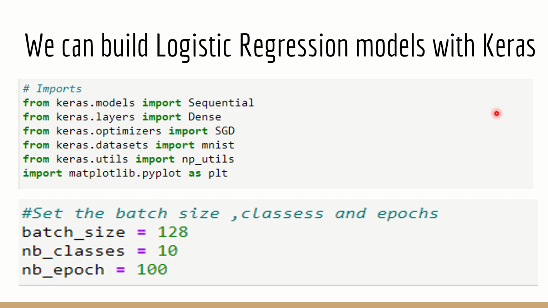Now we are going to build a simple logistic regression model with Keras, and I am going to use the MNIST dataset for this purpose. MNIST is a handwritten digits dataset, and it's a very famous dataset which I have also used in my deep learning playlist, which you might be interested to look into for deep learning related topics. Now we are going to go ahead with implementing the logistic regression model with Keras for the MNIST dataset.